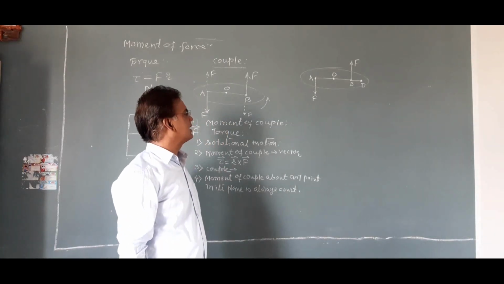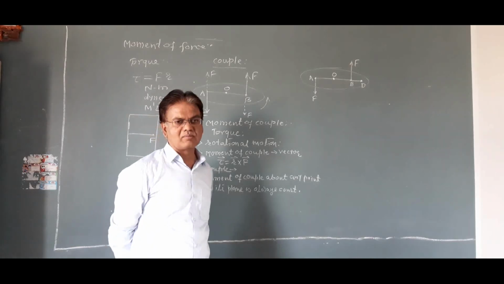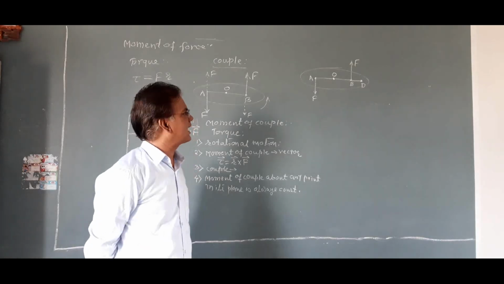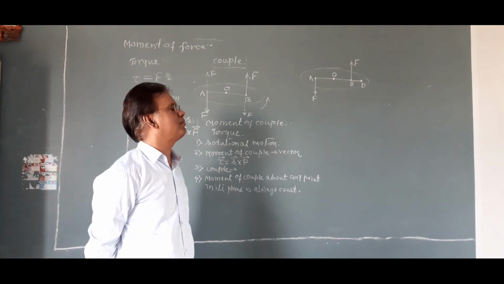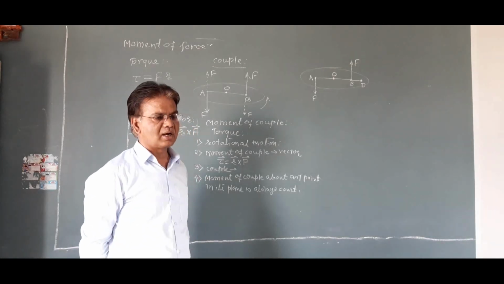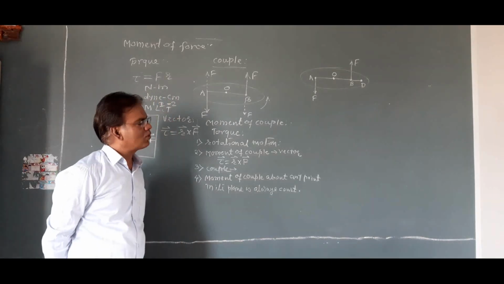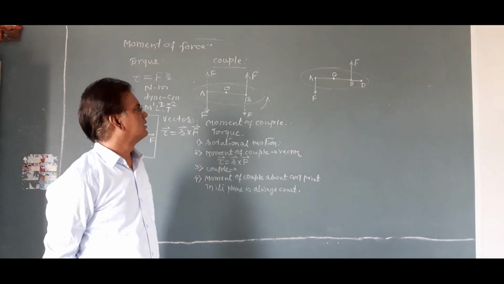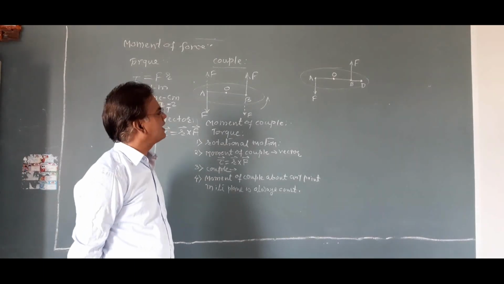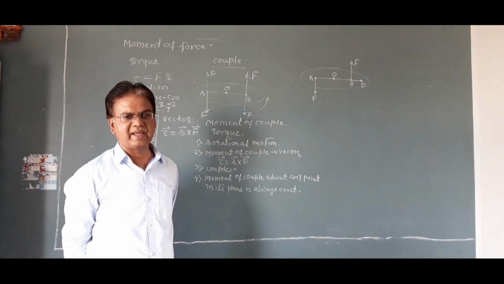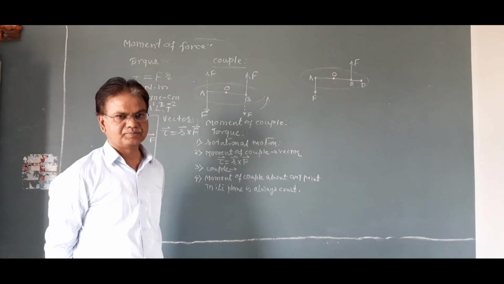Here we can say that a couple is formed on this body as two equal and opposite forces acting on the body at points A and B. Consider a third point O in between A and B, and a fourth point D along the line AB, outside the segment AB, that is at point D.